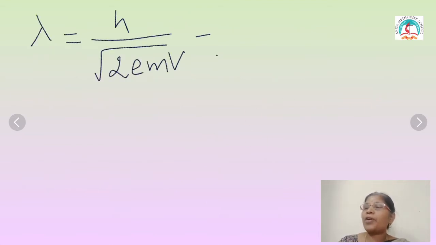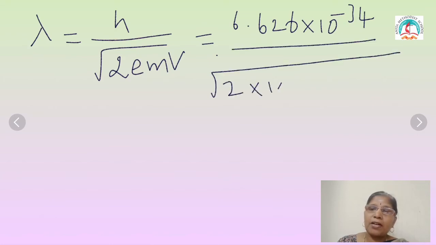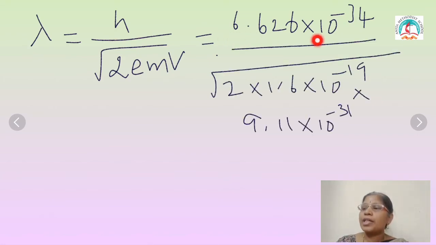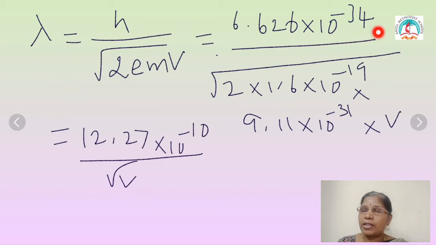So you know the value of h, because h is Planck's constant. That value is equal to 6.626 into 10 power minus 34. e is the charge of the electron, 1.6 into 10 power minus 19. m is the mass of the electron, 9.11 into 10 power minus 31 kg. Only this V is unknown. So simplifying all the remaining terms, the answer is 12.27 multiplied by 10 power minus 10 divided by square root of V.